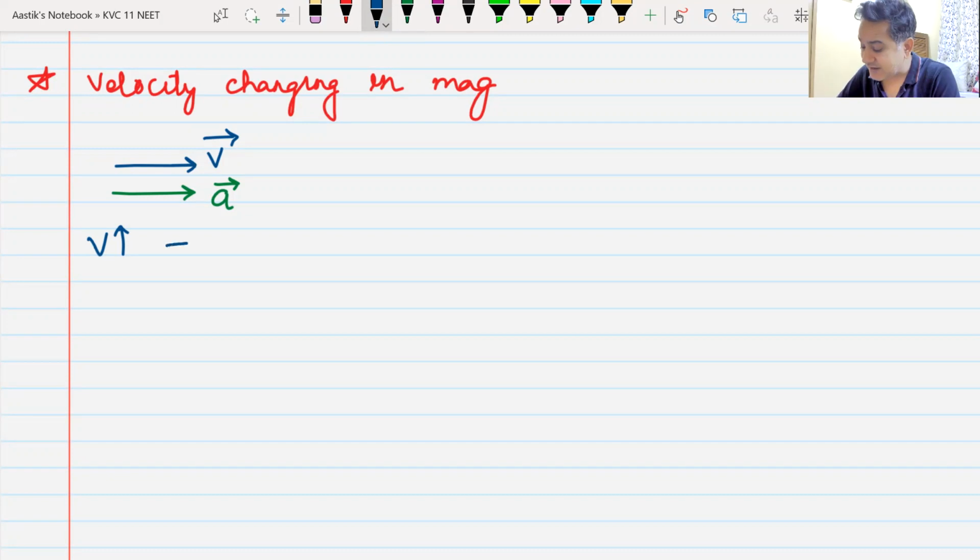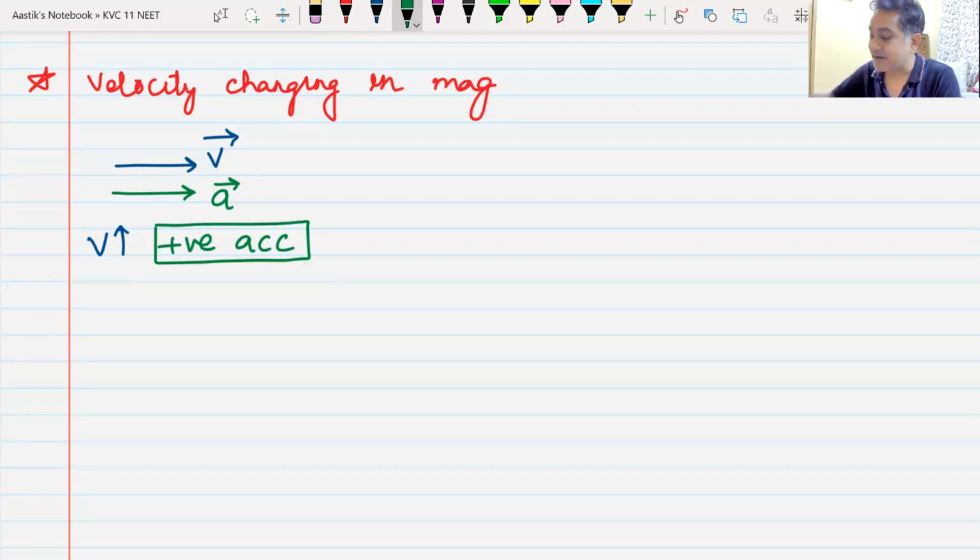In this case, this acceleration is known as positive acceleration. You might have heard about the term positive acceleration and negative acceleration. This type of acceleration where velocity and acceleration are in the same direction is also known as positive acceleration.